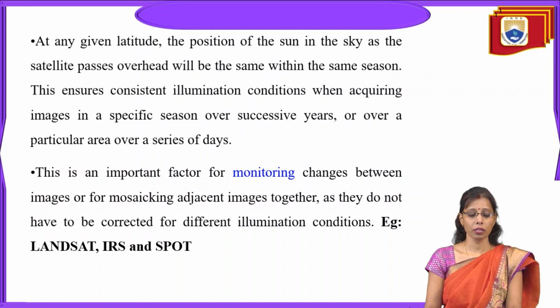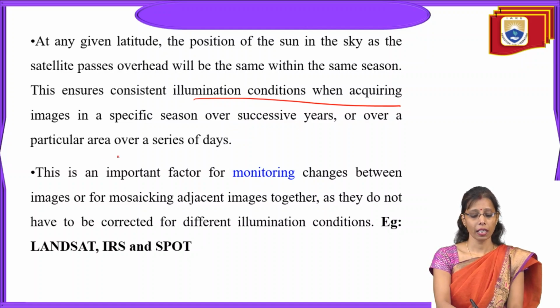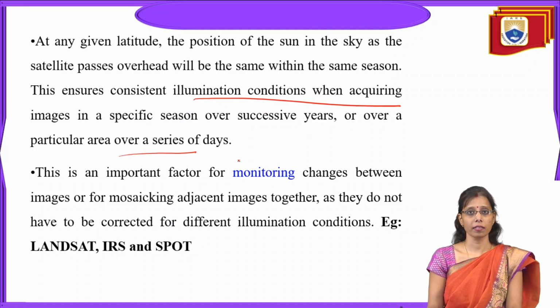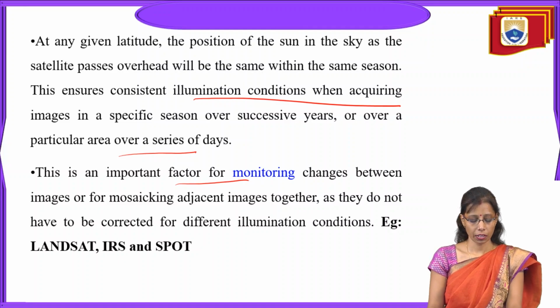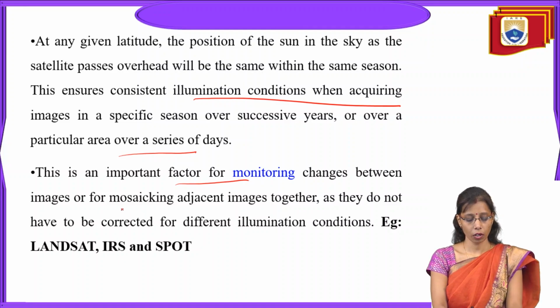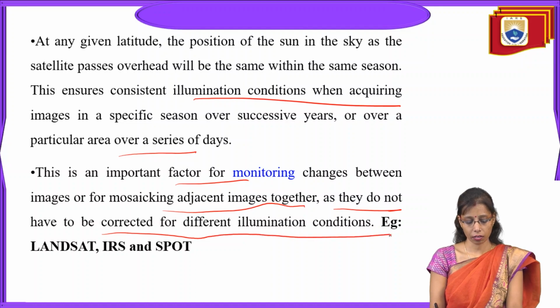This ensures consistent illumination conditions when acquiring images in a specific season over successive years, or over a particular area over a series of days. This is an important factor for monitoring changes between images or for mosaicing adjacent images together, as they do not have to be corrected for different illumination conditions.